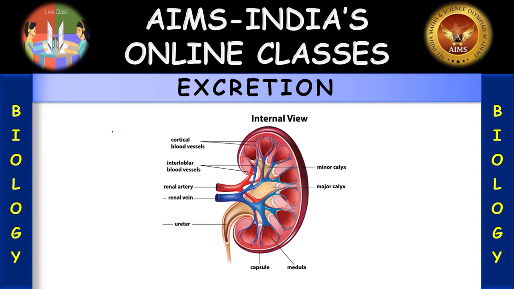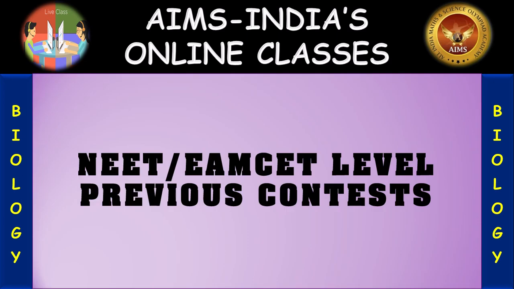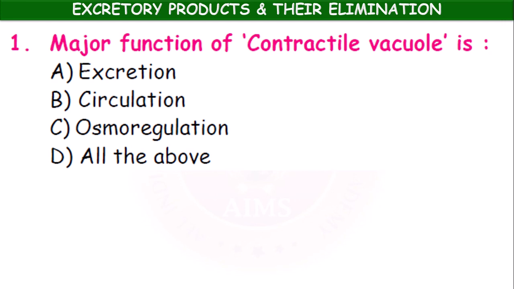What are the two types of metabolites in plants? Primary metabolites, for example proteins, carbohydrates in the form of starch, fats, lipids. Secondary metabolites: alkaloids, tannins, resins, gums and latex. Okay children, this is the brief review. So let us proceed to the Olympiad worksheet or the NEET and EAMCET level previous contest questions. Question number 1.